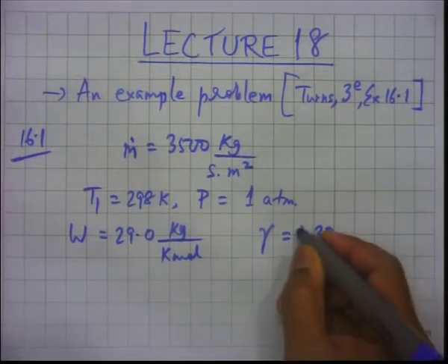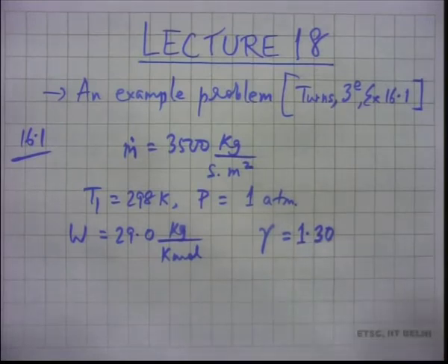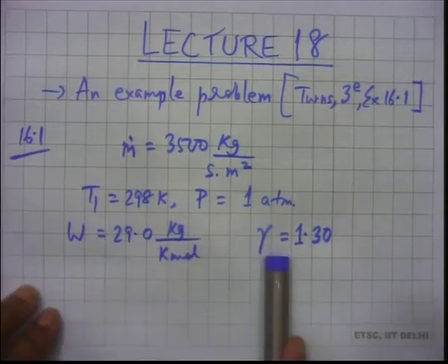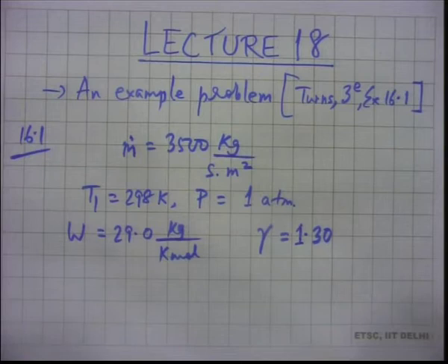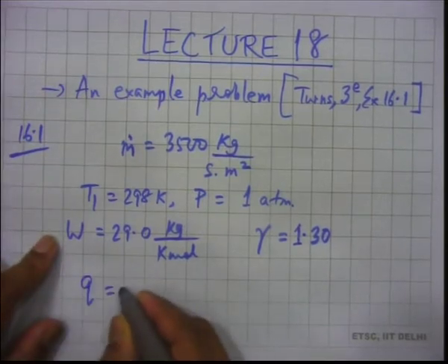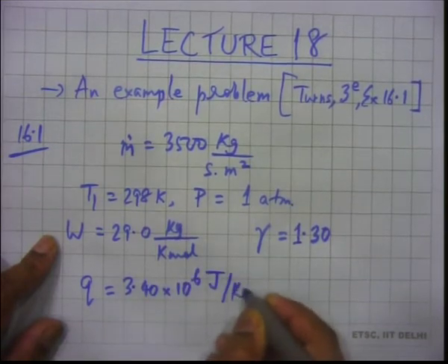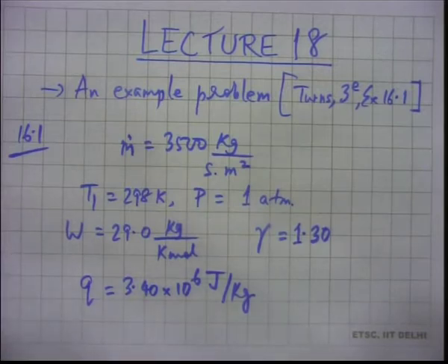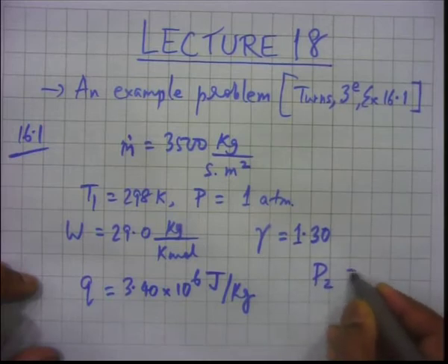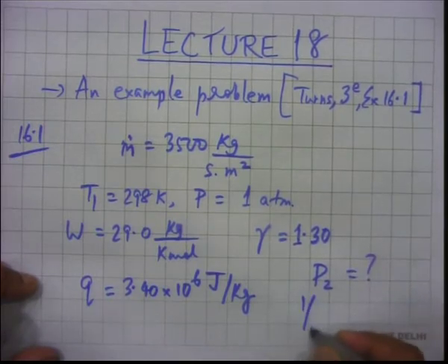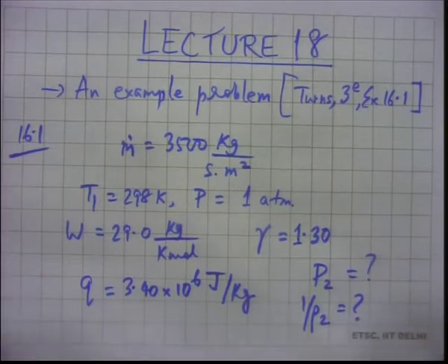Now gamma is 1.3, where gamma is Cp by Cv. What he is doing is taking these properties to be true both for the burnt gas as well as for the unburnt gas. And the heat release is Q, that is 3.40 into 10 to the power 6 joule per kg. So this is Q, and we have to determine P2 and 1 over rho 2.